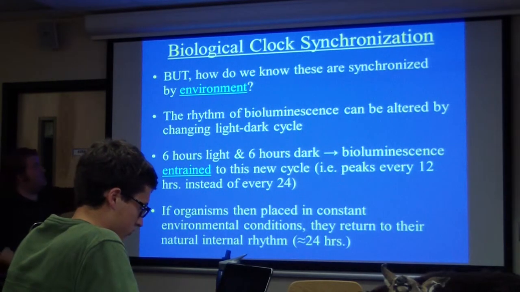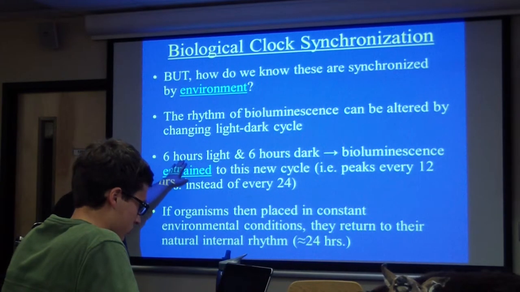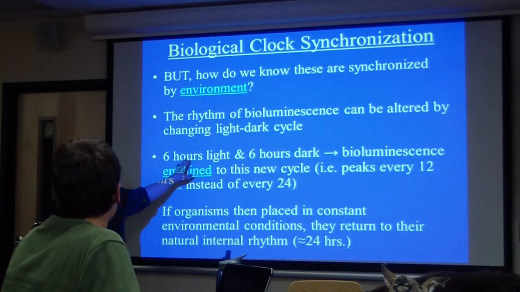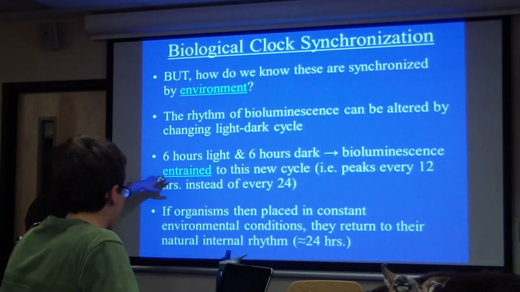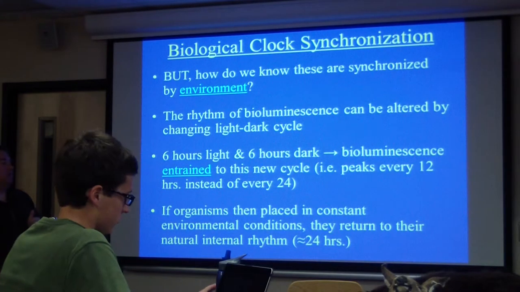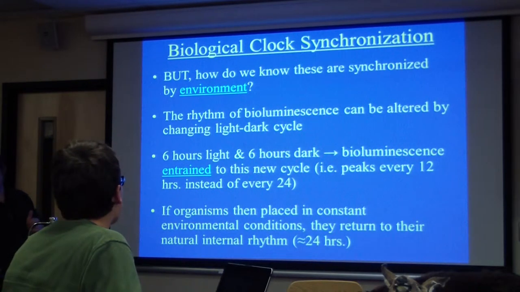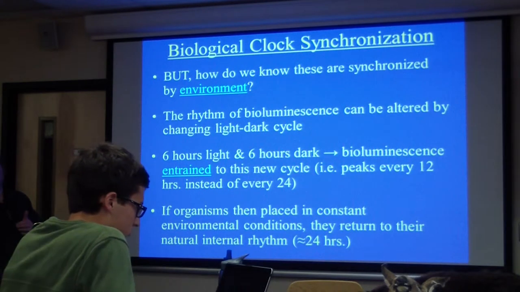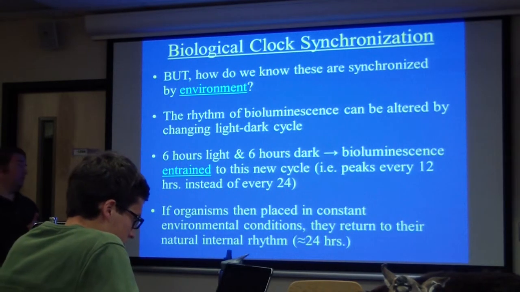But if you change the daylight cycle to where it's only 6 hours of light and 6 hours of dark instead of 12 and 12, which would be normal, you're going to get those algae to peak every 12 hours instead of every 24. That's a really severe change. But it shows how much these internal rhythms can be entrained by the environment.